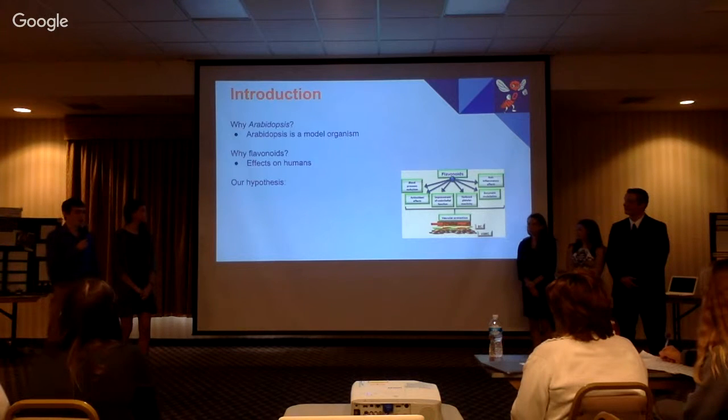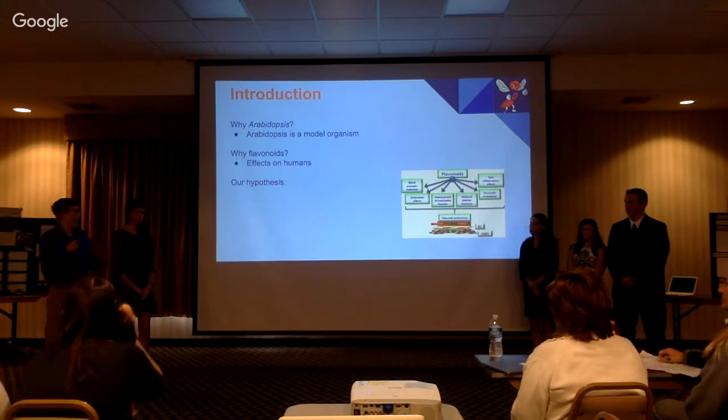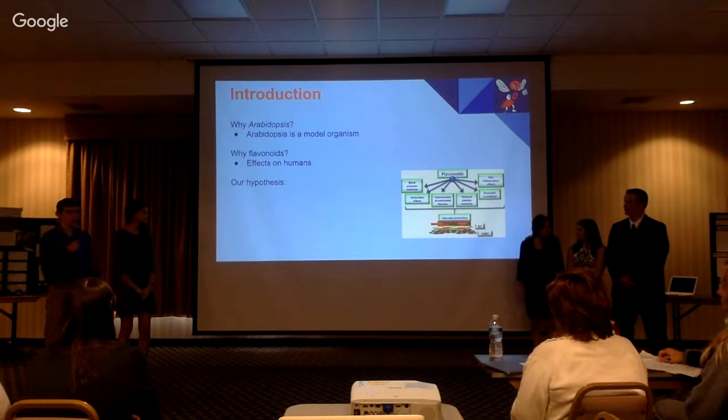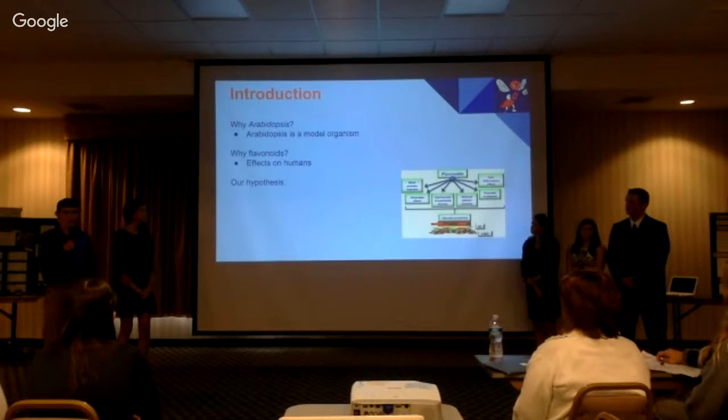We used Arabidopsis because it is a good model organism as it has a small genome. We were also trying to find out the function of the AADL gene, which is the production of flavonoids. Flavonoids are chemicals in plants that aid their growth and development as well as their color. They also have effects on humans as they can help against cancer and other deadly diseases, so it is important for us.